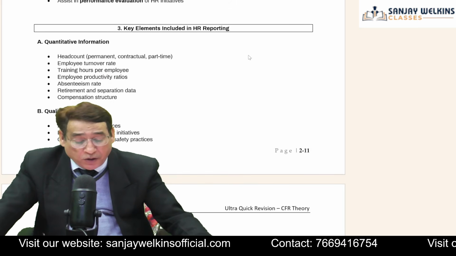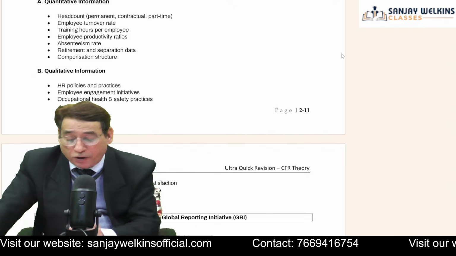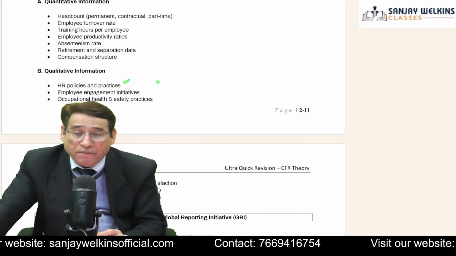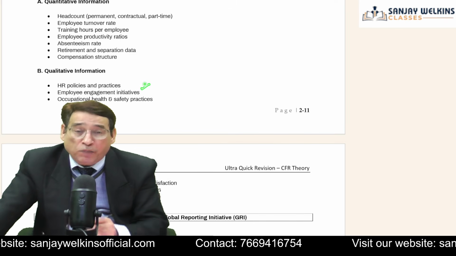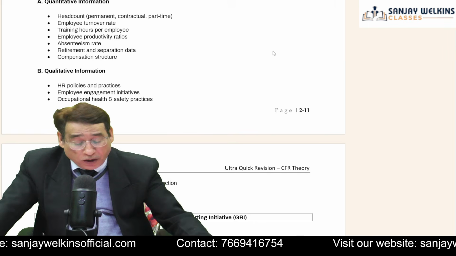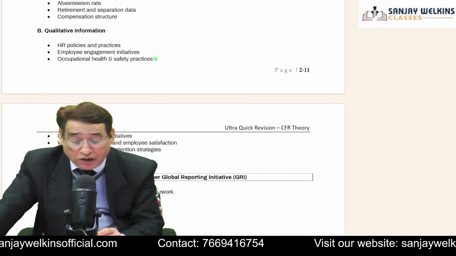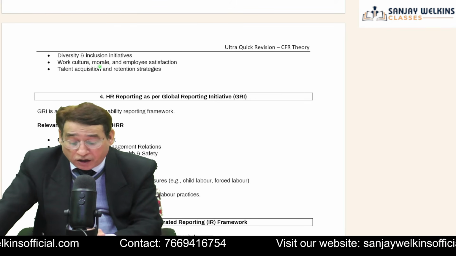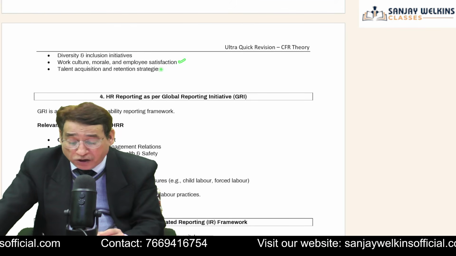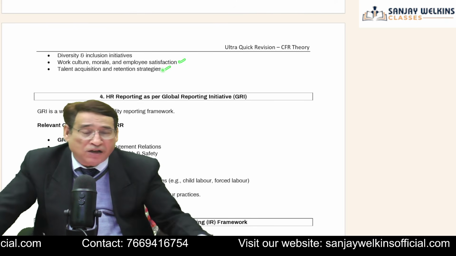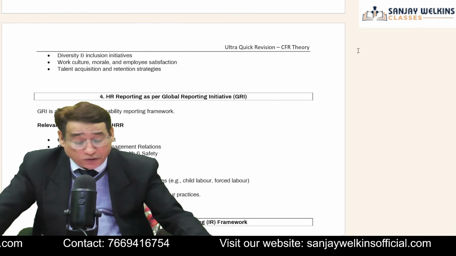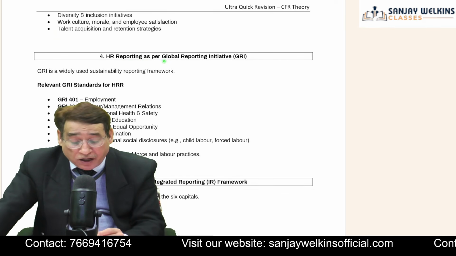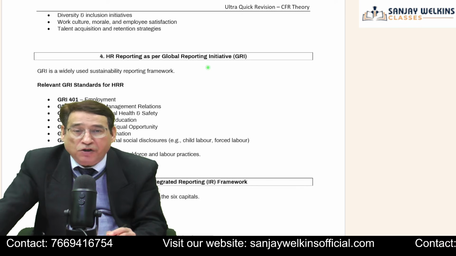So the numeric values play an important role, whereas qualitative information means your policies and practices, your employee engagement initiatives, what initiatives you are taking to engage the employees, occupational health and safety practices, diversity and inclusion initiatives, work culture, morale and employee satisfaction, and talent acquisition and retention strategy. That means the company will have to deliver, by way of human resource reporting, data and information regarding these things.